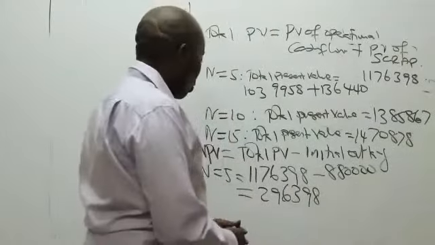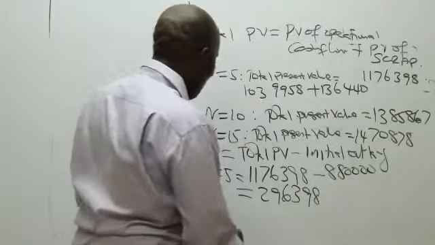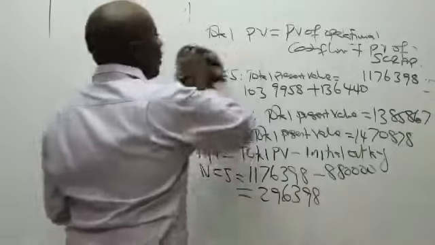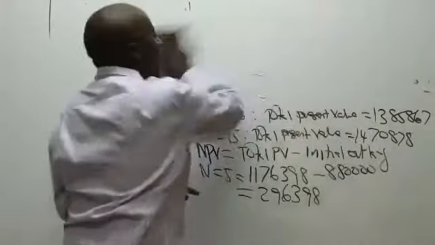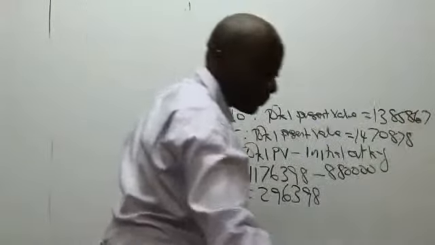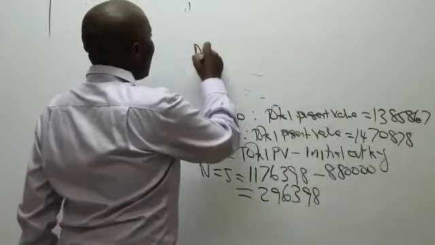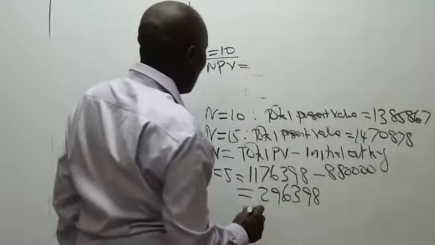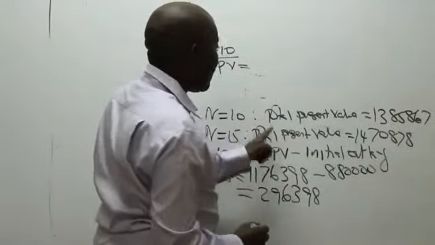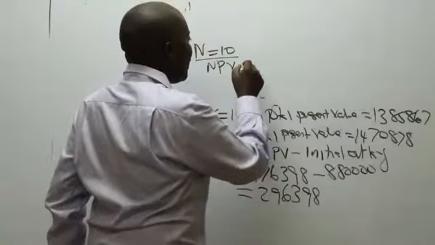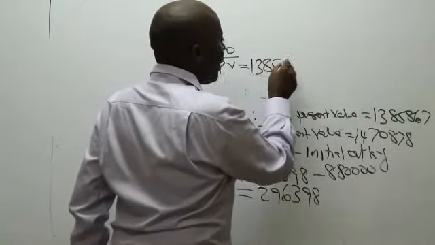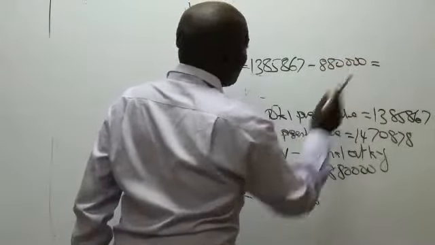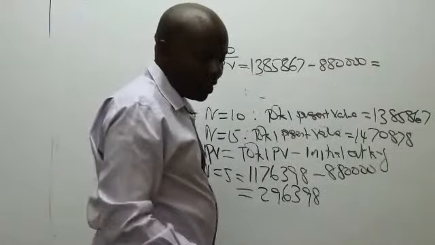Great. So go to when n is 10 years. When n is 10 years, what do we have there? So when n is 10 years, my net present value will be equal to the total PV at 10 years, which was 1,385,867, minus the 880,000, which is the initial outlay, of which I'm seeing so many guys have already given me an answer.